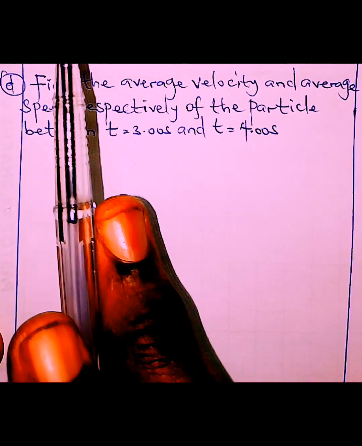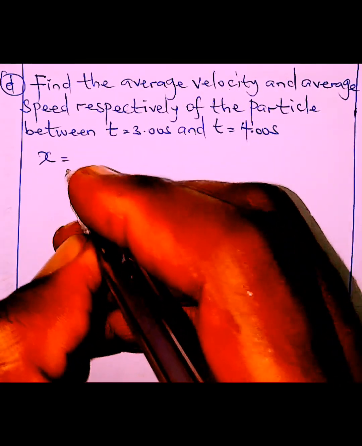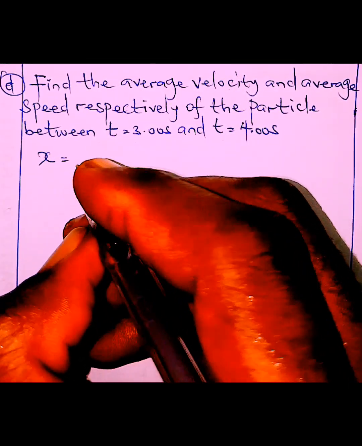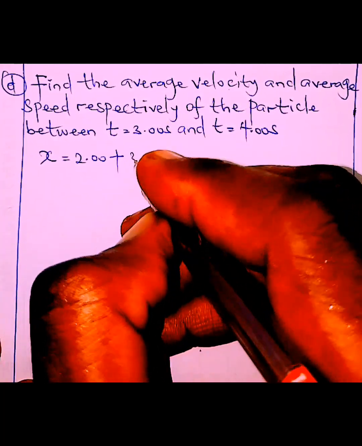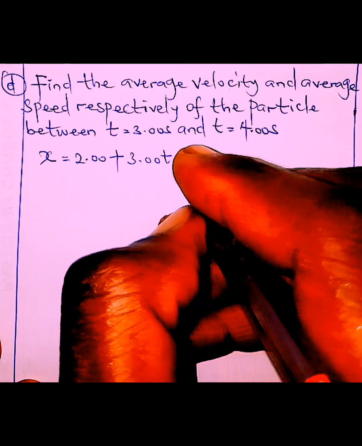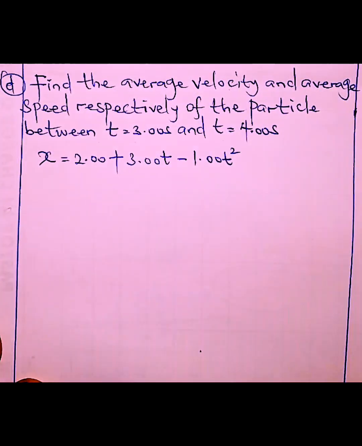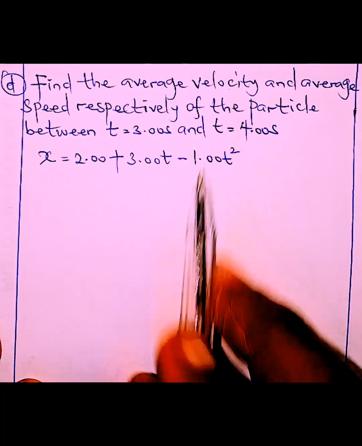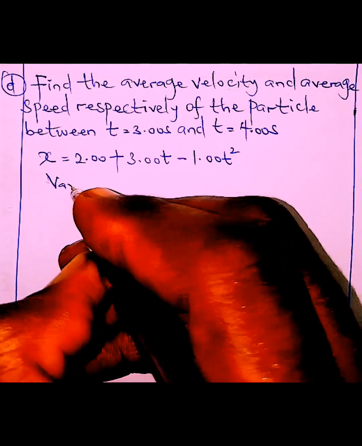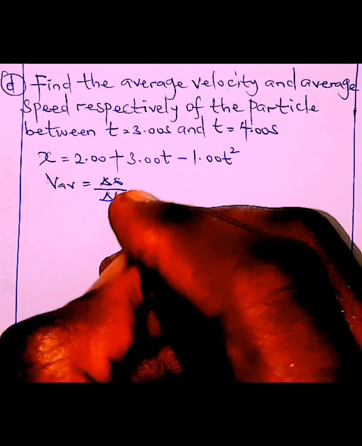So now we're going to need our equation given up there. x, which is either displacement or distance because the body is traveling in a straight line, is 2.00 plus 3.00t minus 1.00t squared. This is the equation we've been working on. So now, how do we get the average velocity? Don't forget, average velocity, very well known, is change in displacement over change in time taken.